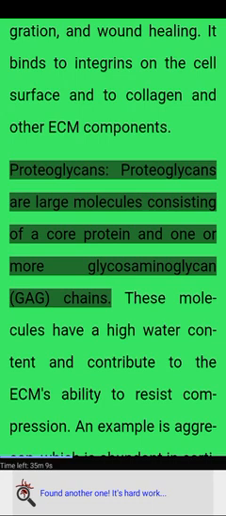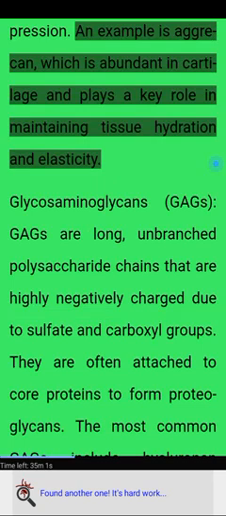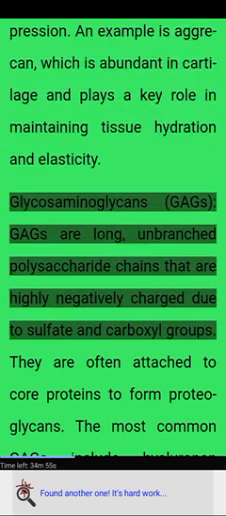Proteoglycans. Proteoglycans are large molecules consisting of a core protein and one or more glycosaminoglycan (GAG) chains. These molecules have a high water content and contribute to the ECM's ability to resist compression. An example is aggrecan, which is abundant in cartilage and plays a key role in maintaining tissue hydration and elasticity.